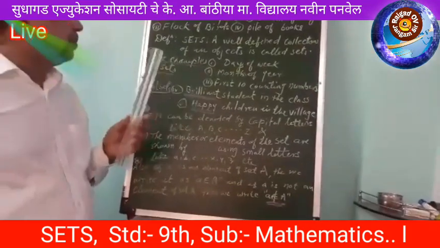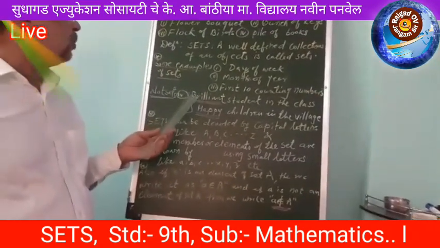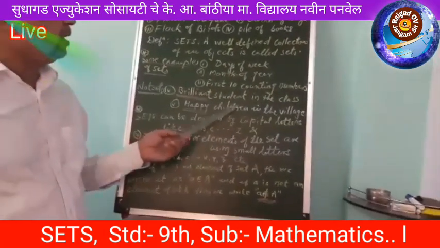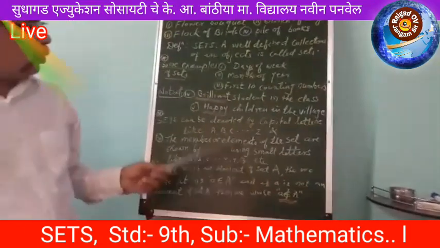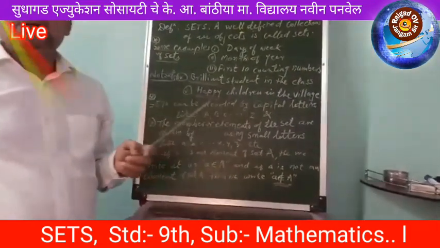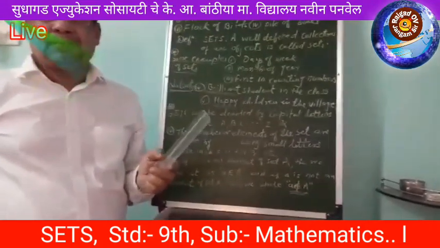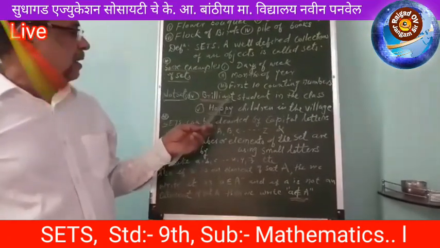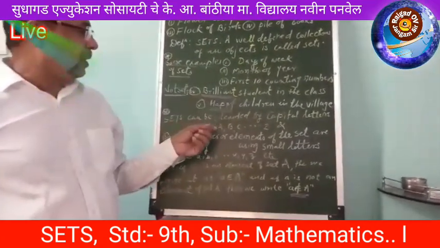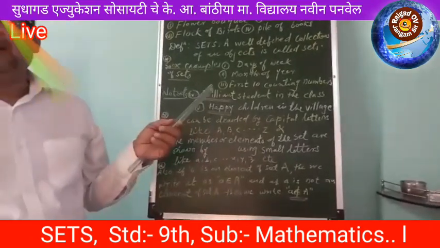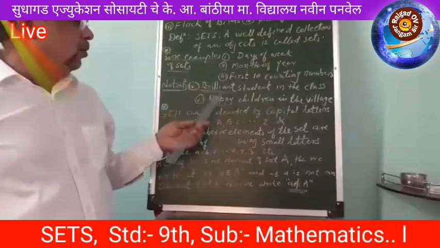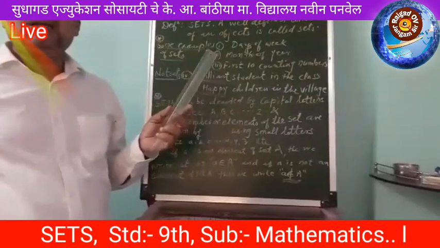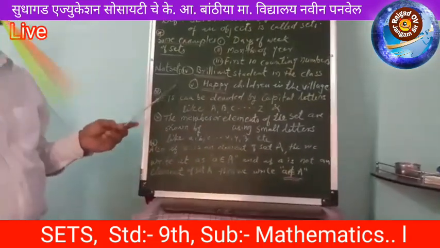Now consider these two examples. First one is brilliant students in the class and happy children in the village. So brilliant and happy both are relative terms. It means that we cannot define which students in the class are brilliant and which children in the village are happy. Hence these are relative terms, that is brilliant and happy. Hence these two examples are not a set. Now go to the next step.